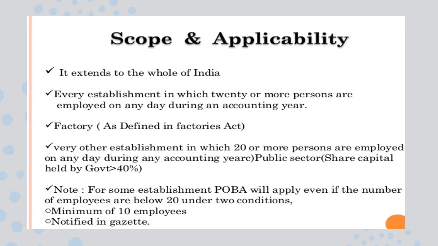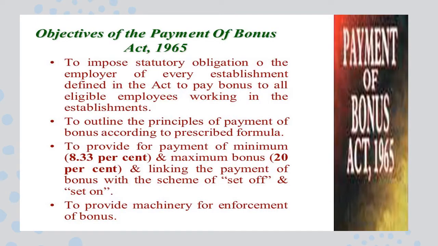For establishments, the Payment of Bonus Act will apply even if the number of employees is below 20, under two conditions. One is when the industry has a minimum of 10 employees, then they are also covered under the Bonus Act and they have to pay. And if any industry is notified in the official gazette, then they have to pay. The main objective, as I told you, is to impose a statutory obligation on the employer or any establishment covered under the act. Whoever employee's name is in the muster roll or payroll in the accounting year, if they have completed 1 year of service, is eligible for a bonus.